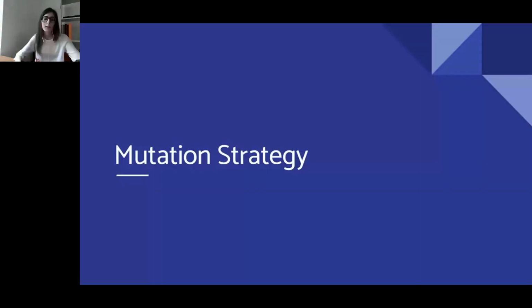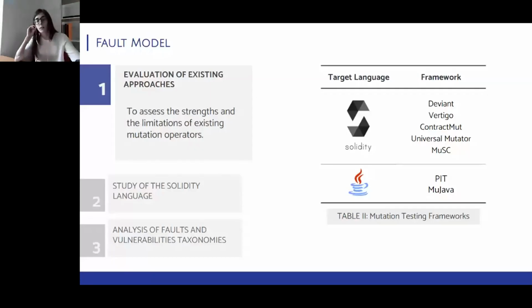To define the default fault model for Sumo, we started with an evaluation of existing approaches and tools, which target both Solidity and more traditional languages such as Java. This initial step allowed us to assess the strengths and the limitations of existing operators, like the generation rate of invalid mutants.